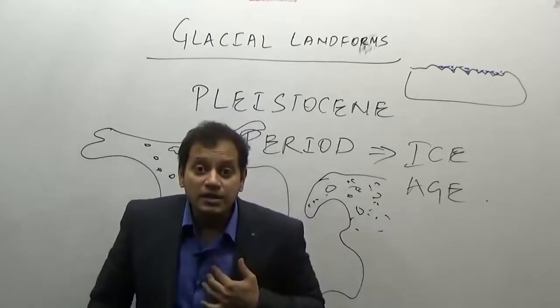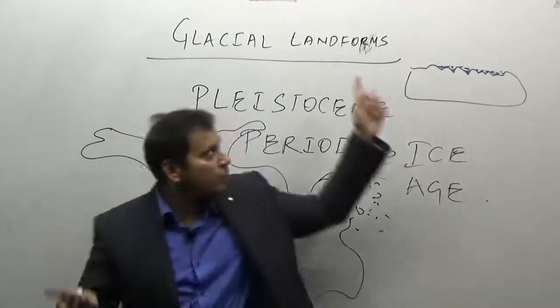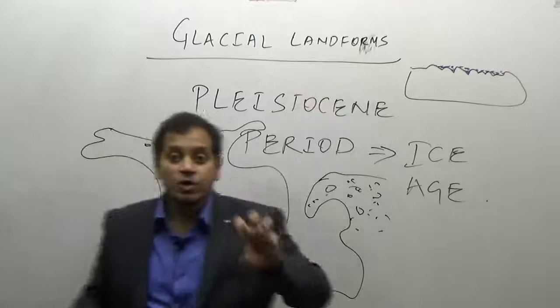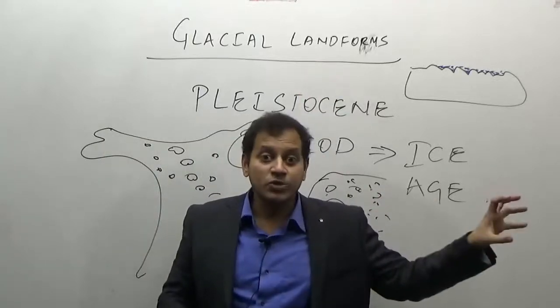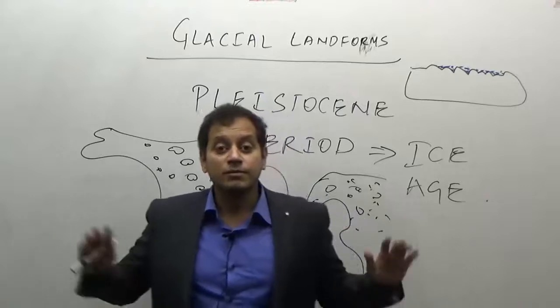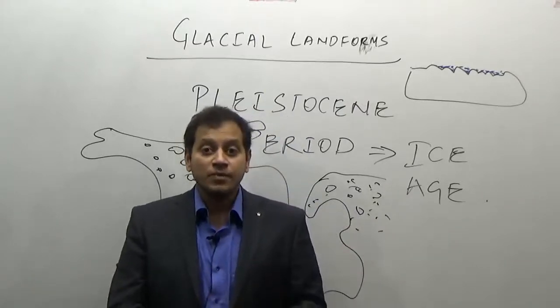Now, what are these lakes? Are these fluvial lakes or are these glaciated lakes? What topic are we doing? Glaciers. So, one of the chief characteristics of the Pleistocene ice period is that it resulted in glaciation and then formation of lakes on the surface of the earth.